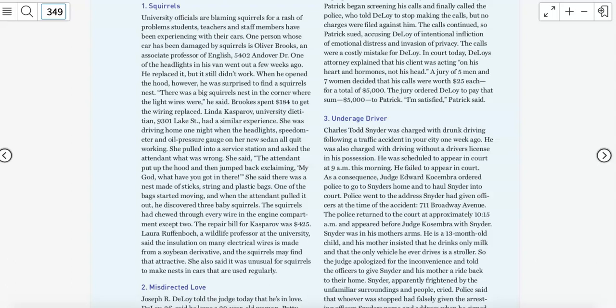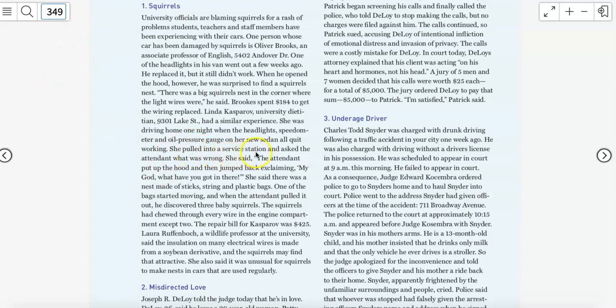And so your nut graph is going to tell us basically that squirrels are causing problems and a little bit about why. And then we can go into the examples of some of the people and what they have experienced because of the squirrels.